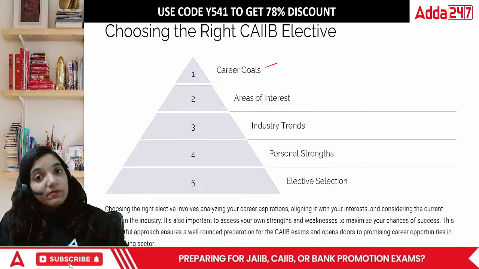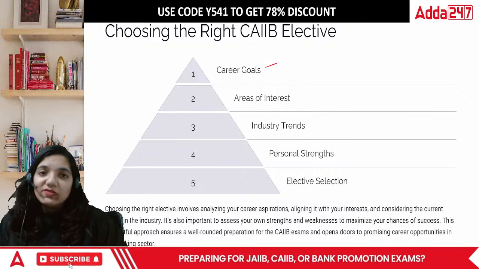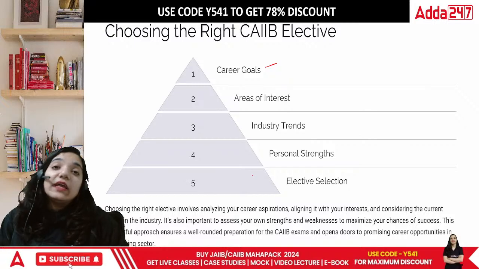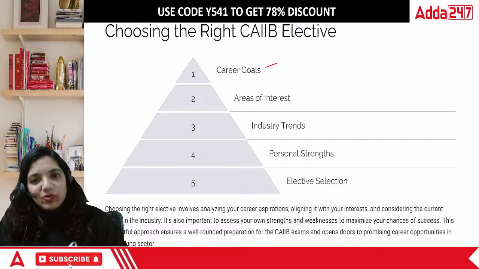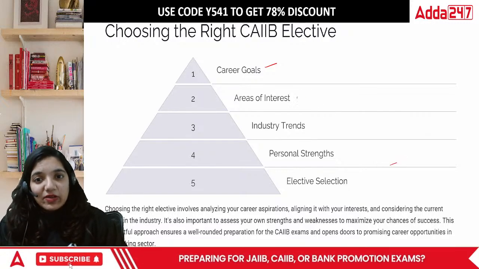Optional being optional, but still gives me that particular benefit. So career goals are definitely there. Area of interest, yeah, it is my area of interest because commerce area, any particular subject that you take, that is one particular part. Even I would agree again.